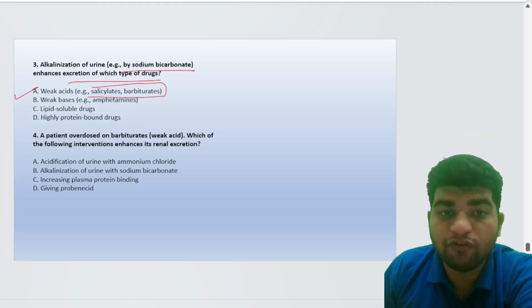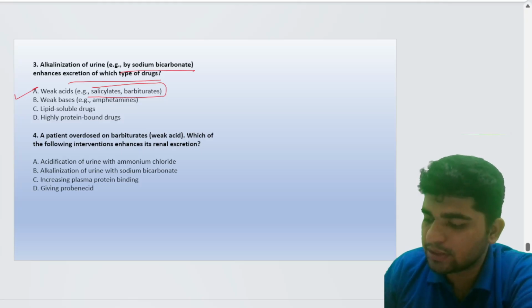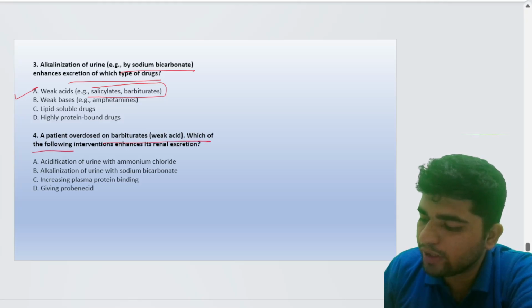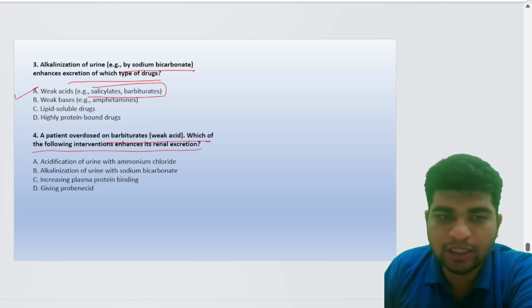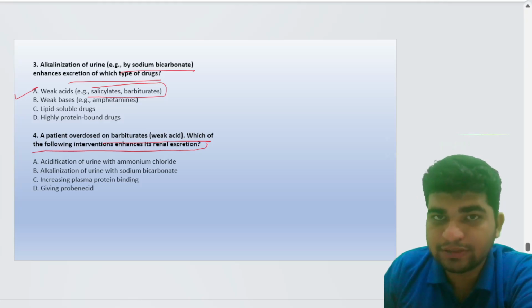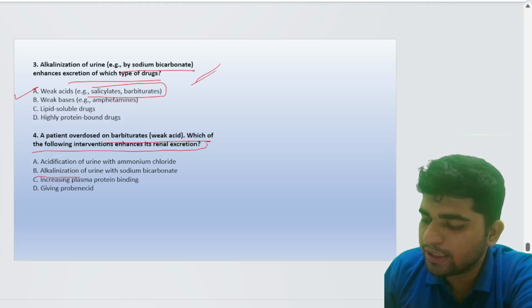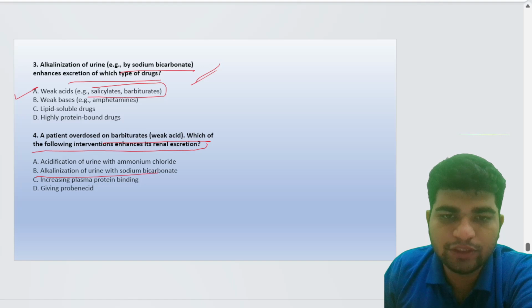For weak bases such as amphetamines, ammonium chloride is given. A patient overloaded on barbiturates, a weak acid: which of the following intravenous agents enhances renal excretion? Just a similar kind of question. Here also we do alkalinization of urine with sodium bicarbonate.